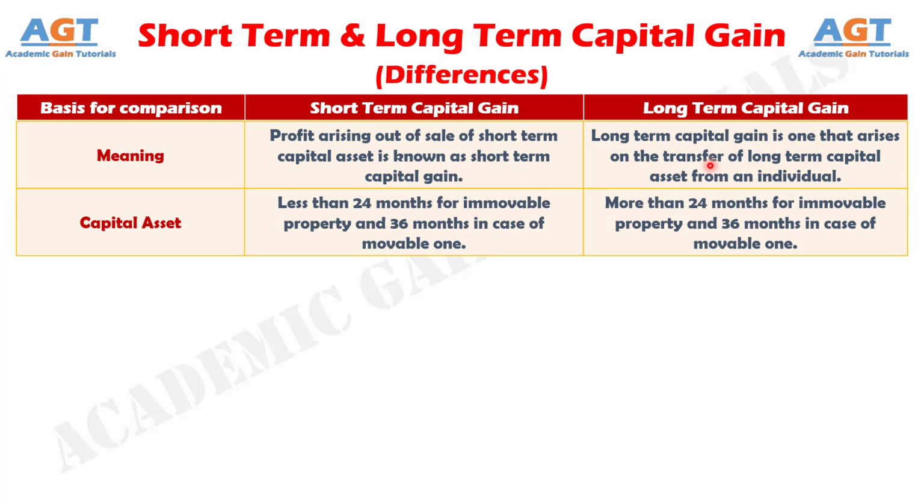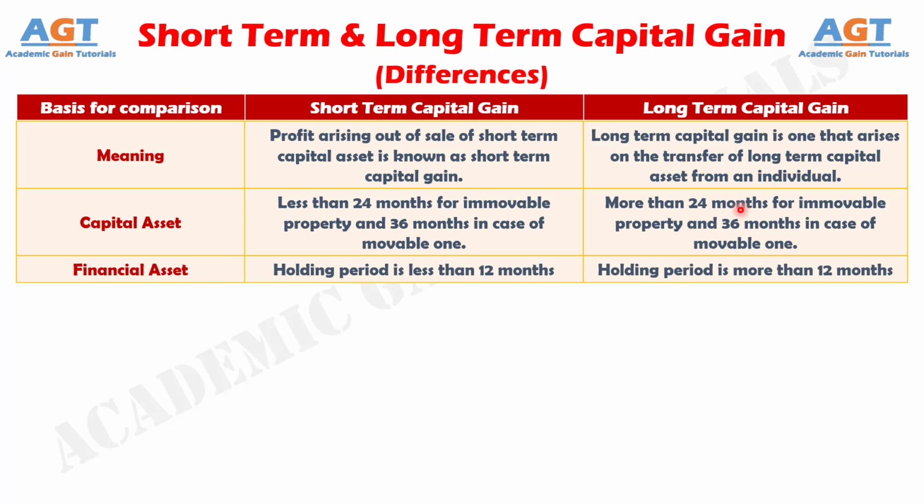Number 2. On the transfer of immovable property by the assessee, if the period of holding is less than 24 months, then the gain arising out of such transfer is known as short-term capital gain, while if the same is held for a period exceeding 24 months, the gain is termed as long-term capital gain.